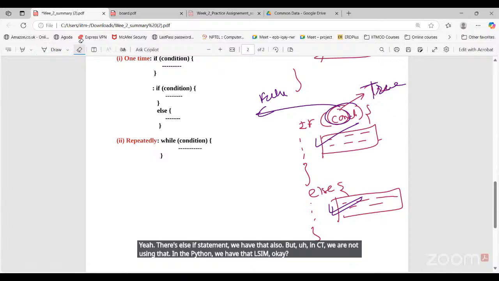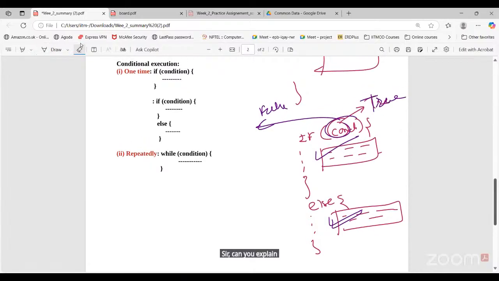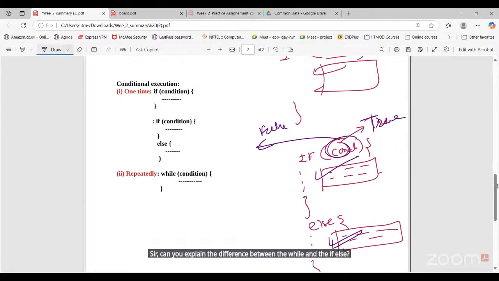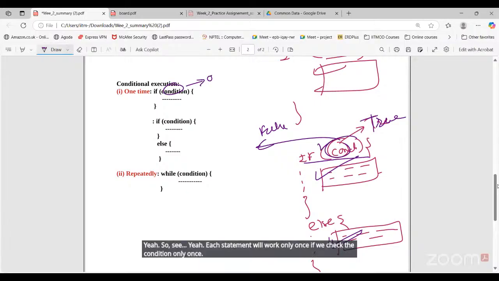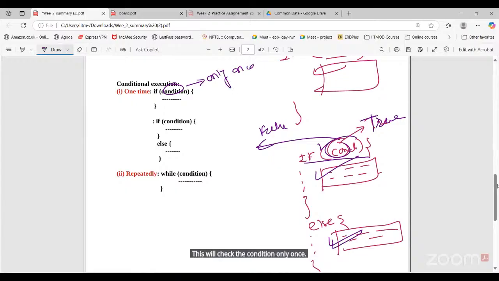Sir, can you explain the difference between the while and the if-else? The basic difference: the if statement will check the condition only once. If the condition is true, we execute this one, and that's it.